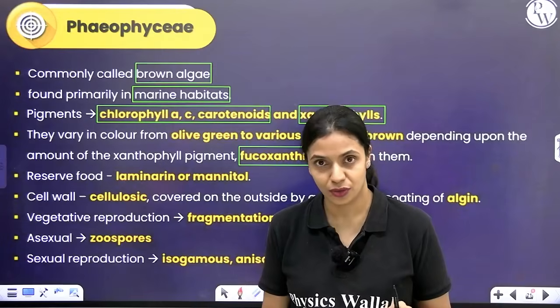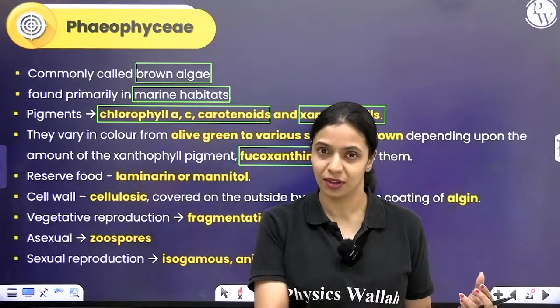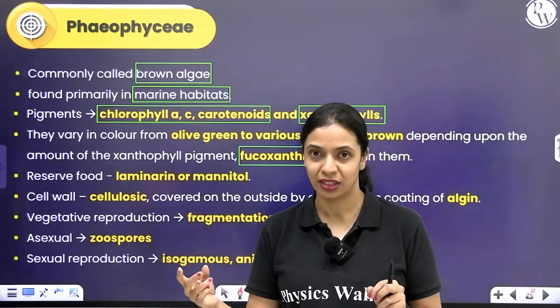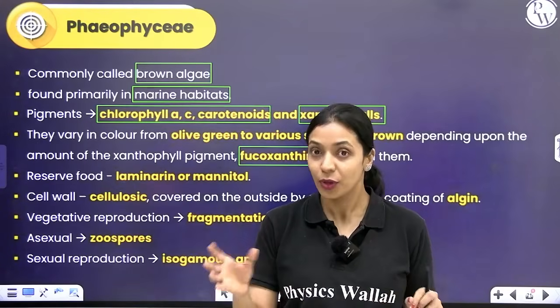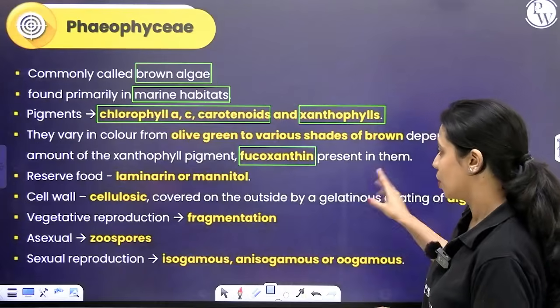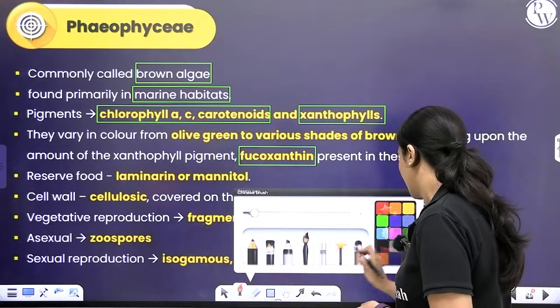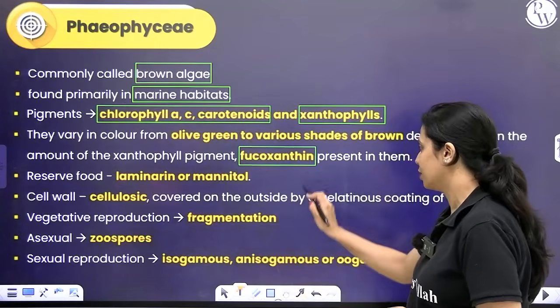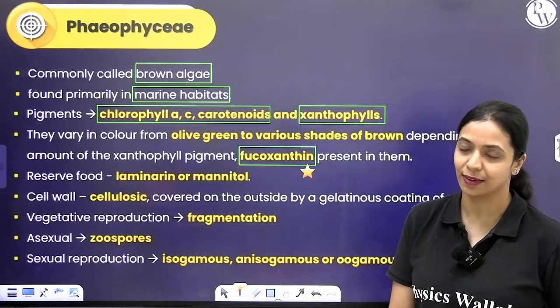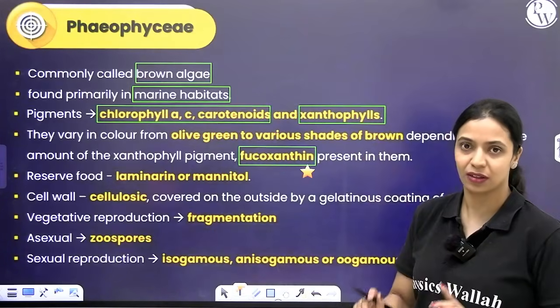The greater the concentration of fucoxanthin, the more brown it will appear. If the fucoxanthin content is less, it will appear less brown and more green, and it will appear olive green in color in that case. Okay, so the characteristic color responsible for brown color in brown algae is fucoxanthin. It is a type of xanthophyll, remember that.